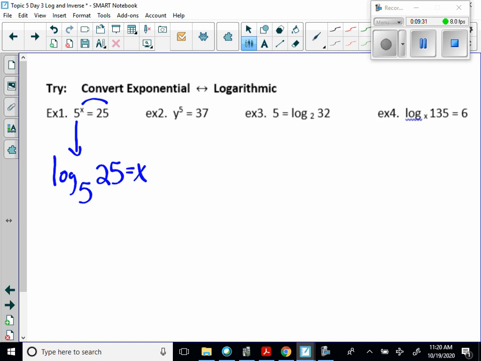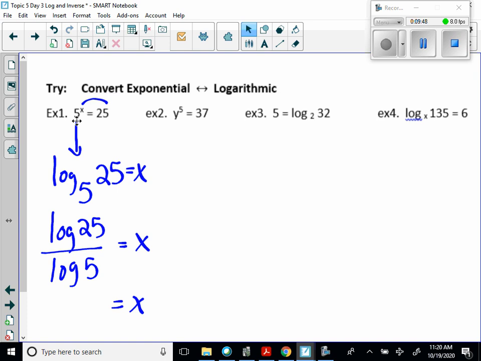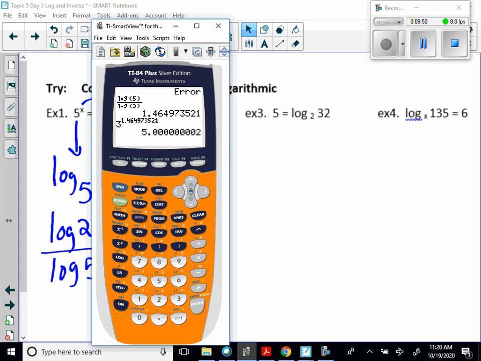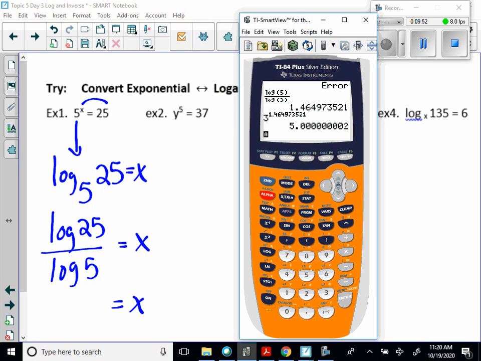Now, if we wanted to go further and solve that, we could say, well, that's log of 25 over log of 5 equals x. Okay, but that wasn't the question. But then if we wanted to find the answer for x, we would just simply solve it. We would say log 25 over log 5 should give us 2, right?